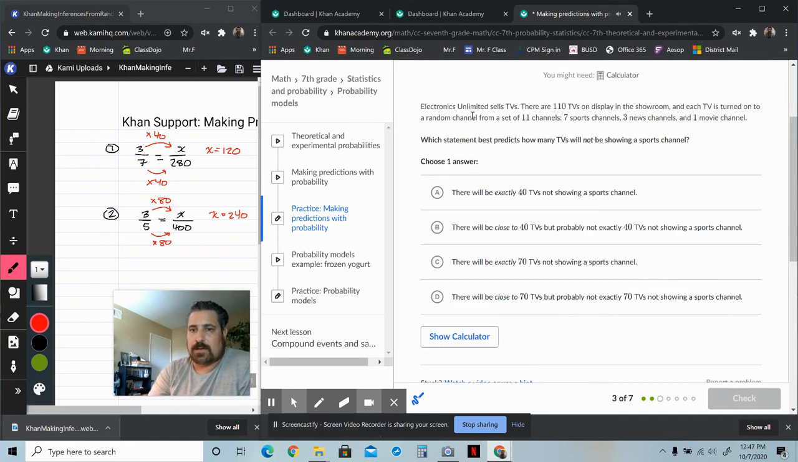Okay, Electronics Unlimited sells TVs. There are 110 TVs on display in the showroom, and each TV is turned on to a random channel from a set of 11 channels: 7 sports channels, 3 news channels, and 1 movie channel. Which statement best predicts how many TVs will not be showing a sports channel? Well, there's 11 total channels and 7 sports channels. That means the non-sports channels are the 3 news channels and the movie channel. That's 4 that are not sports, so it'll be 4/11ths that is not sports. So you're looking at 4/11ths of the 110 TVs.